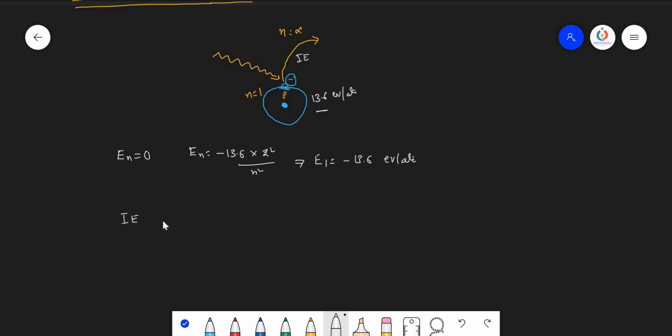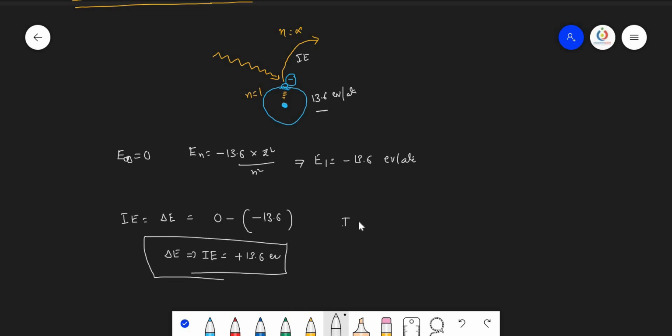So ionization energy is nothing but the difference in energy between the infinite orbit and the other orbits. Here it is E infinite, the energy of the infinite orbit, which equals 0. So we get 0 minus of minus 13.6 electron volts. So that delta E, which we call the ionization energy, equals plus 13.6 electron volt per atom.